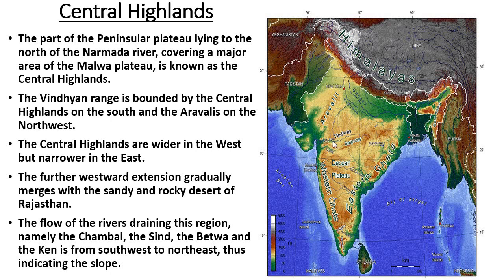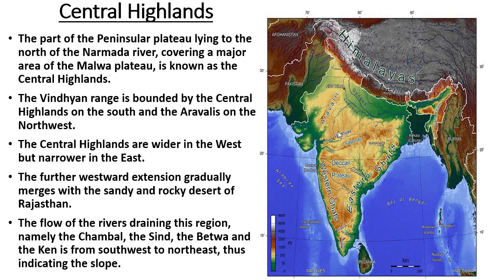It covers a major area of Malwa Plateau. Malwa Plateau is known as the Central Highland, just north of Narmada River.